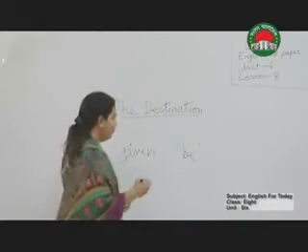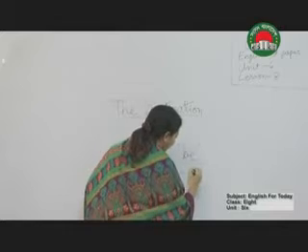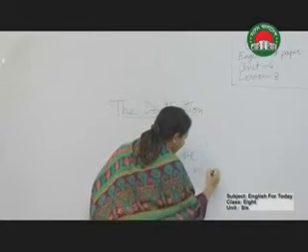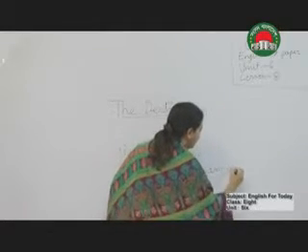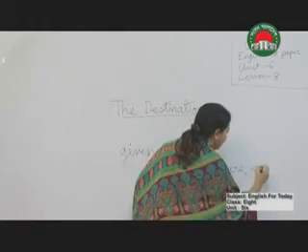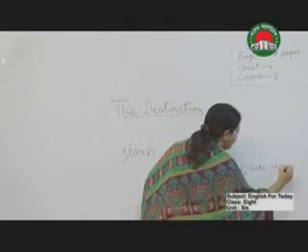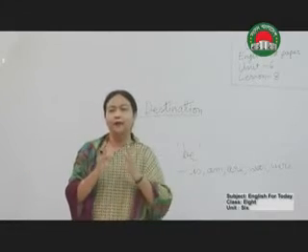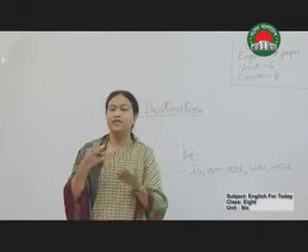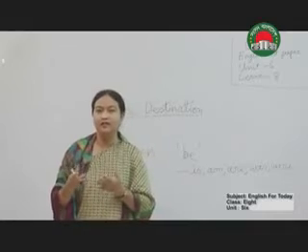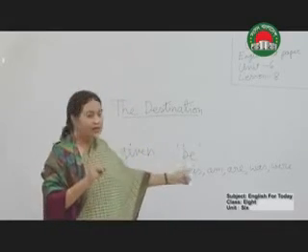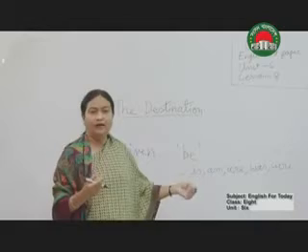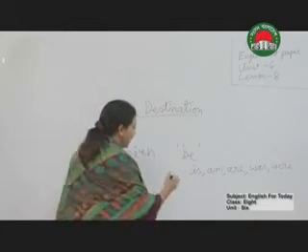Be means, you already know, is, am, are, was, were. If there is the verb be, you have to change it according to the situation into am, is, are, was, were.